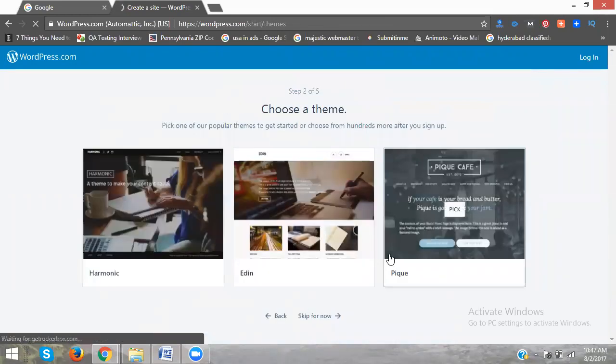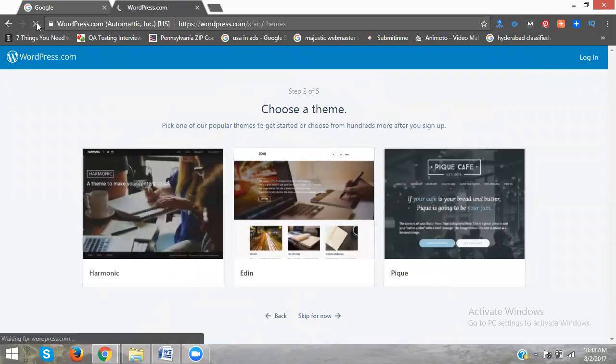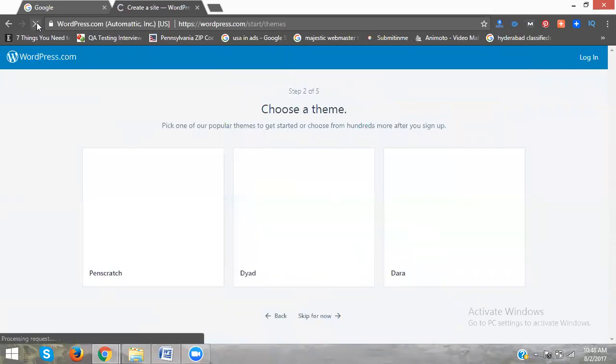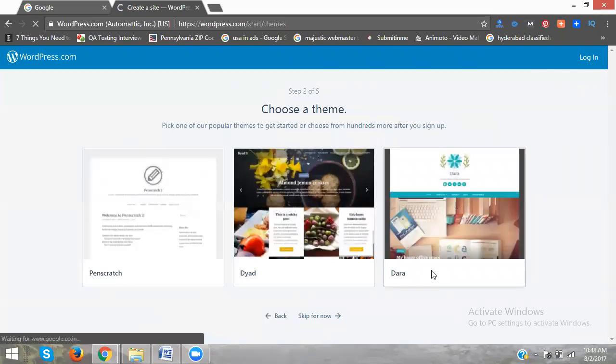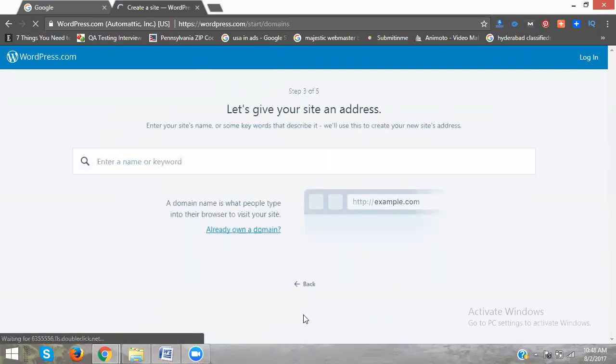After starting with the website, they ask for the theme. What kind of theme do you want to apply to this particular website? In WordPress, there are three themes: Harmonic, Erin, PQ. And now refresh. The themes changed. When you refresh, the themes change. Suppose you don't select any themes, that is called skip for now. Not selecting any themes, going to skip for now.